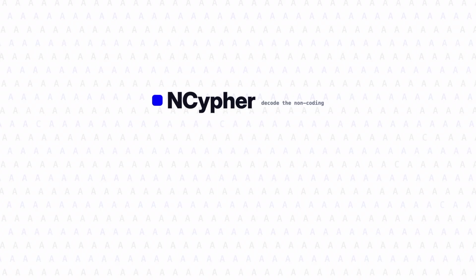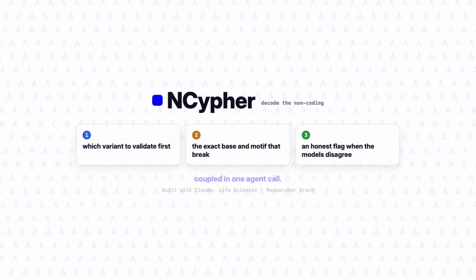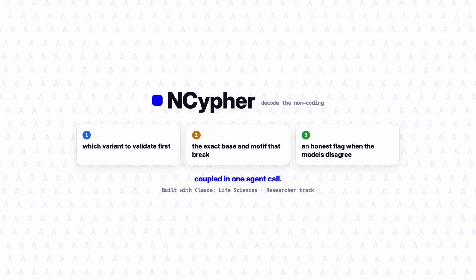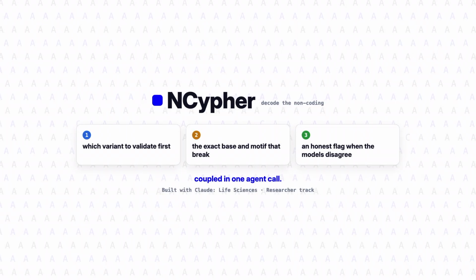NCypher does 3 things in one agent call. It tells you which non-coding variant to validate first, it shows the exact base and motif that break, and it flags honestly when the models disagree. Coupled, so you get to the bench sooner.